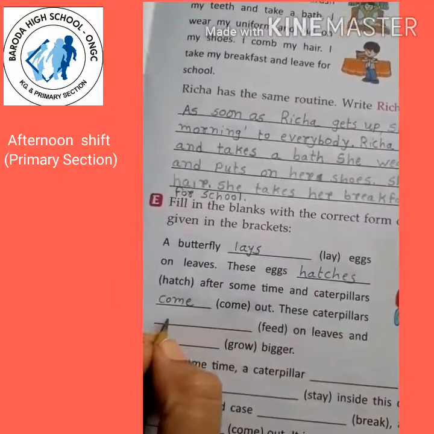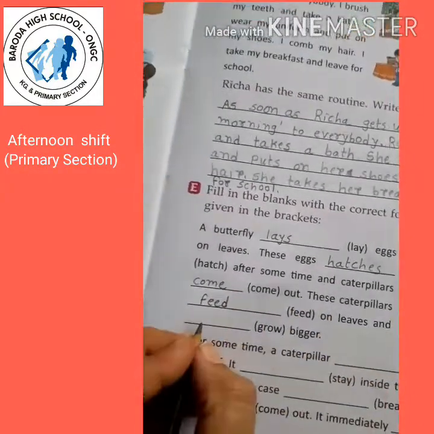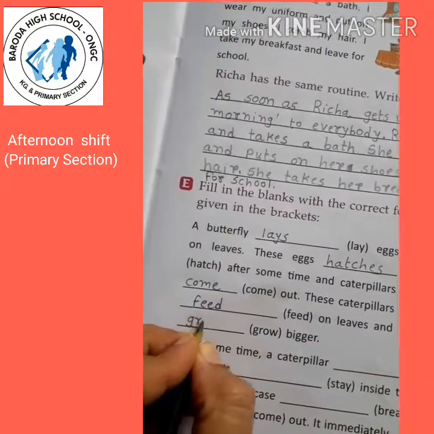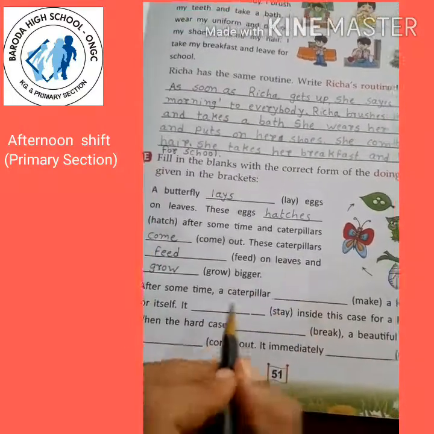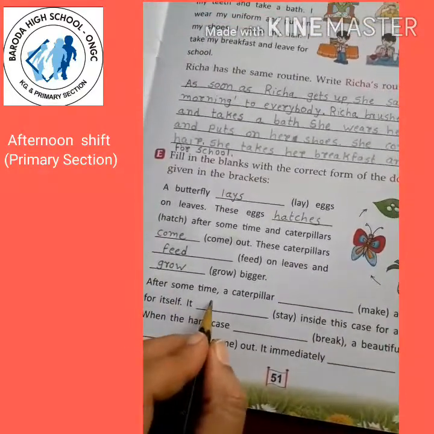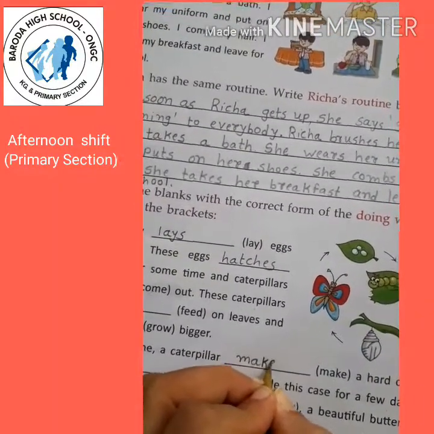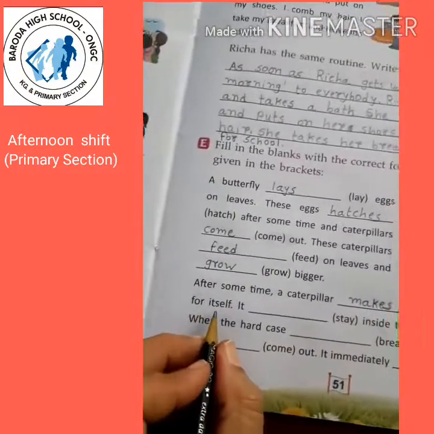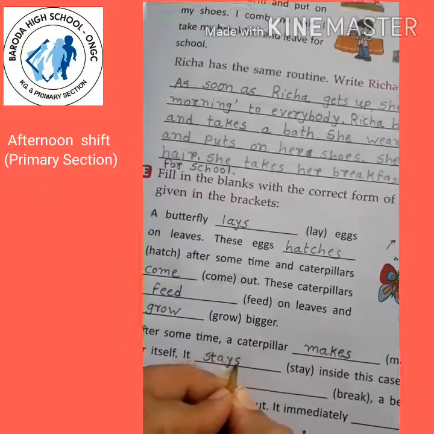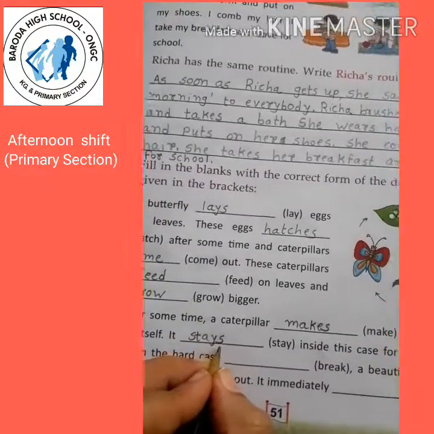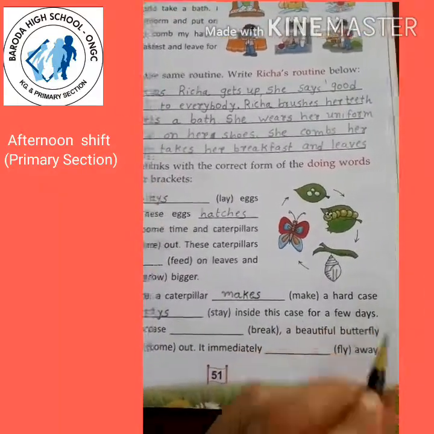These caterpillars, again more than one, so we will not add s here, feed on leaves and grow bigger, because here we are talking about caterpillars, more than one, so we will not add s. After some time, a caterpillar, we are talking about one caterpillar, so makes a hard case for itself. It stays, here it is there, so we will add s here. It stays inside this case for a few days.